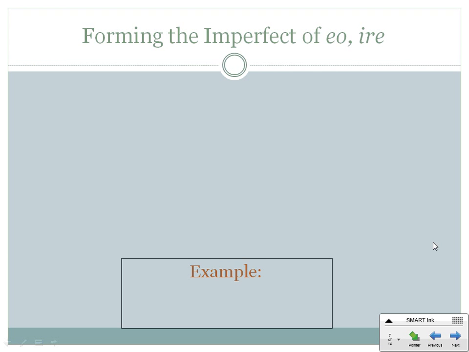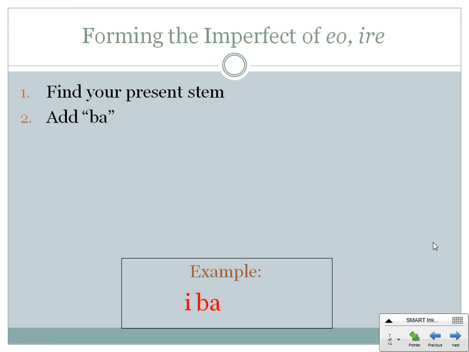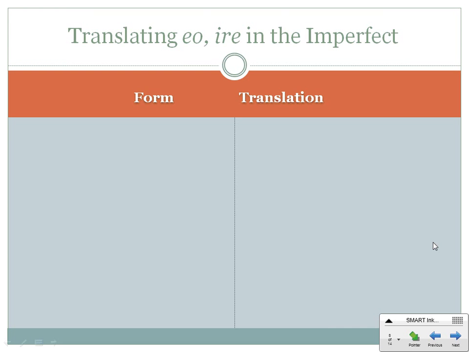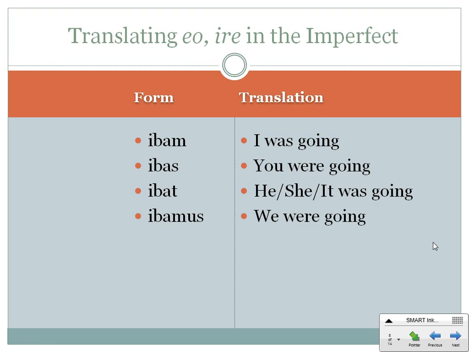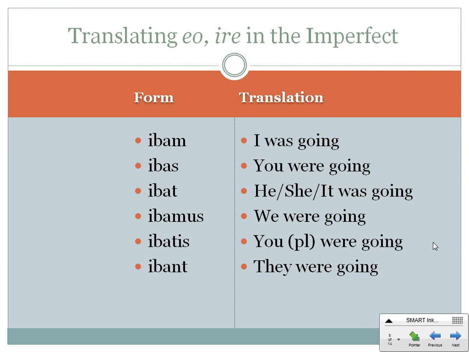Now we're getting to the irregulars that form using the present stem. The first one we're going to look at is eo ire. You're going to find your present stem, which again is just an I. You're going to add a BA, your normal imperfect BA. And then you add your personal endings. So we have ibam, I was going, ibas, you were going, ibat, he, she, it was going, ibamus, we were going, ibatis, you all were going, and ibant, they were going.